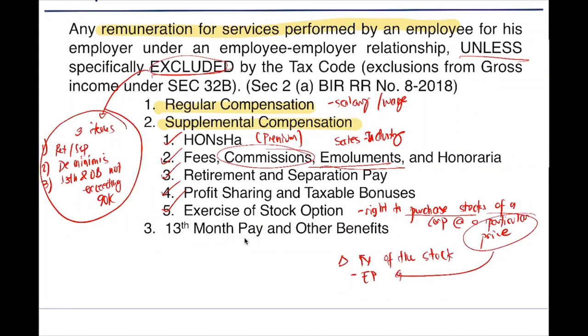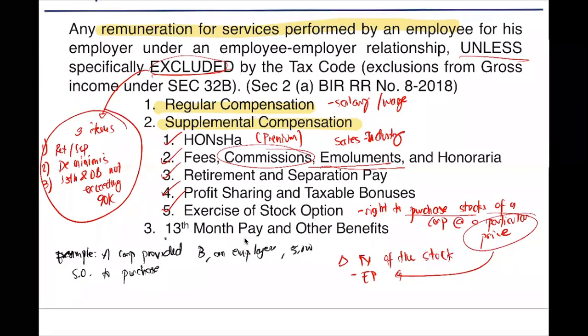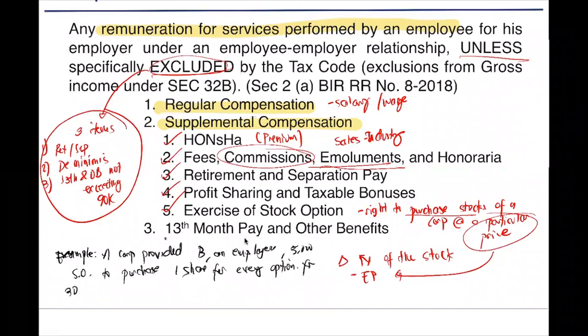Okay, so for example, A corporation provided B, an employee, 5,000 stock options to purchase 1 share for every option for 30 pesos.